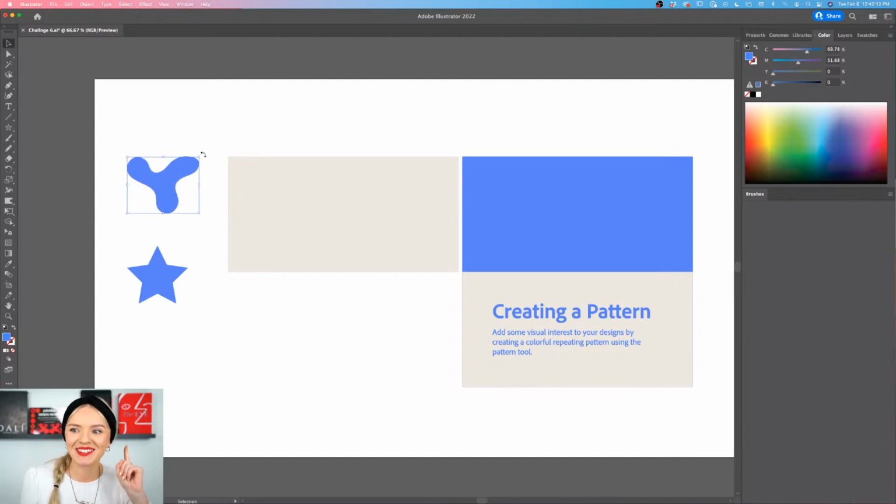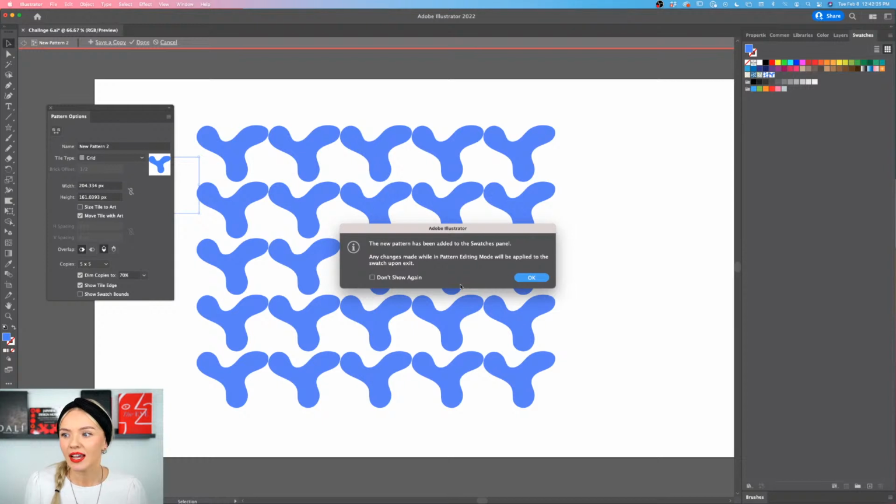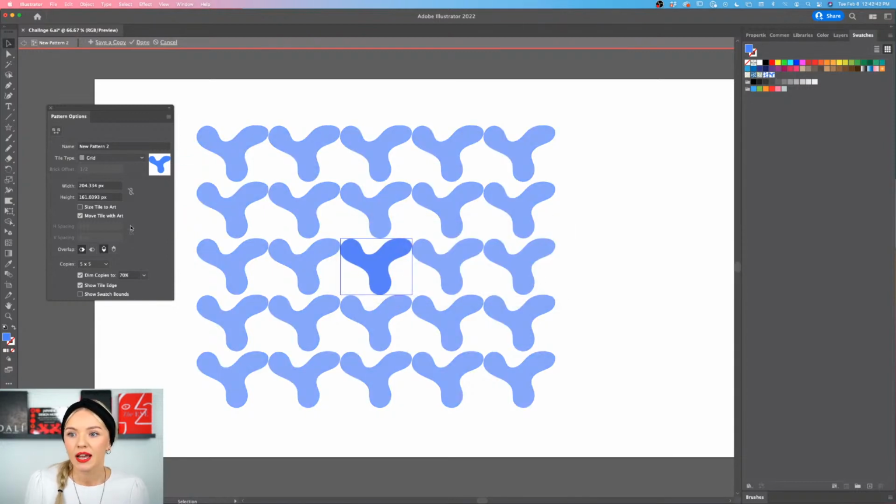All right, so now let's get into patterns. And I am going to use this exact shape to create a pattern. So I have the shape selected, as you can see, and I'm going into Object, Pattern, Make. Okay, and we have this little window pop up telling us that your pattern is going to be added to the swatches panel, which is right here. You can see there are already some patterns in here. So this is where my pattern is going to be saved. I'm clicking OK. That's good for me.